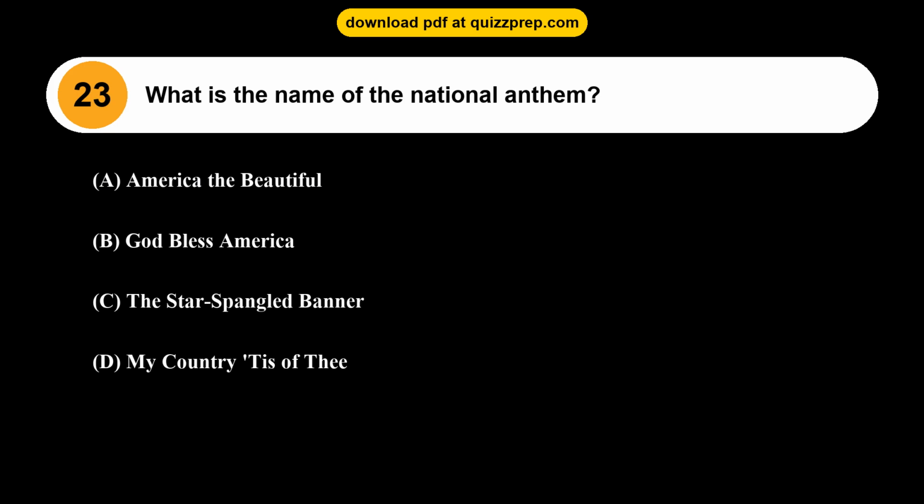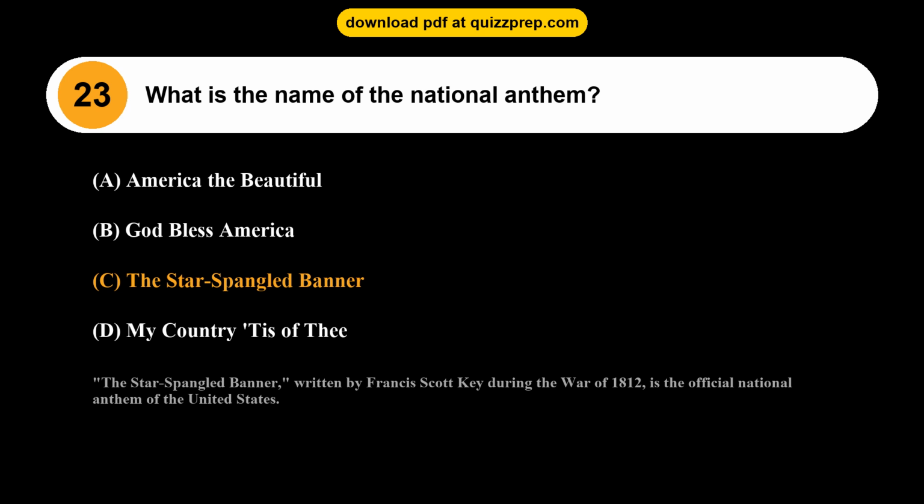Question 23. What is the name of the national anthem? Option A, America the Beautiful. Option B, God Bless America. Option C, The Star-Spangled Banner. Option D, My Country, 'Tis of Thee. The correct answer is option C, The Star-Spangled Banner. The Star-Spangled Banner, written by Francis Scott Key during the War of 1812, is the official national anthem of the